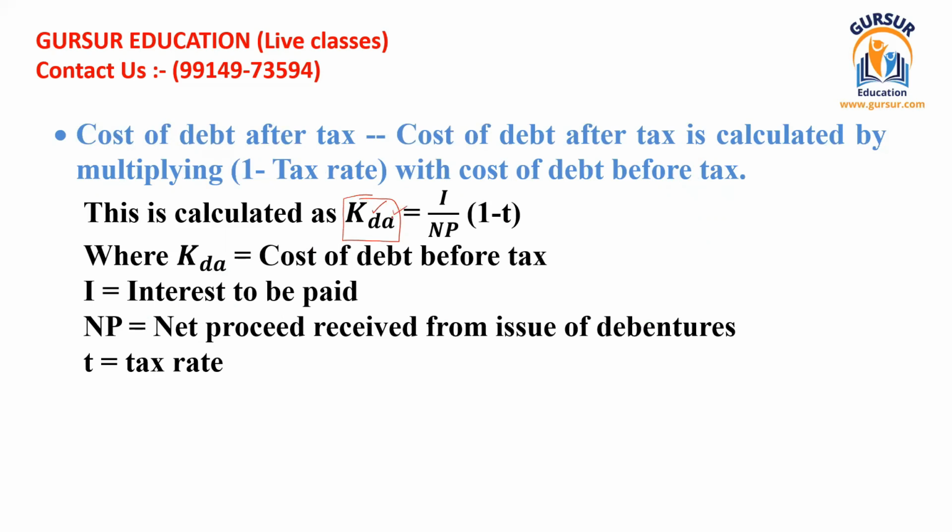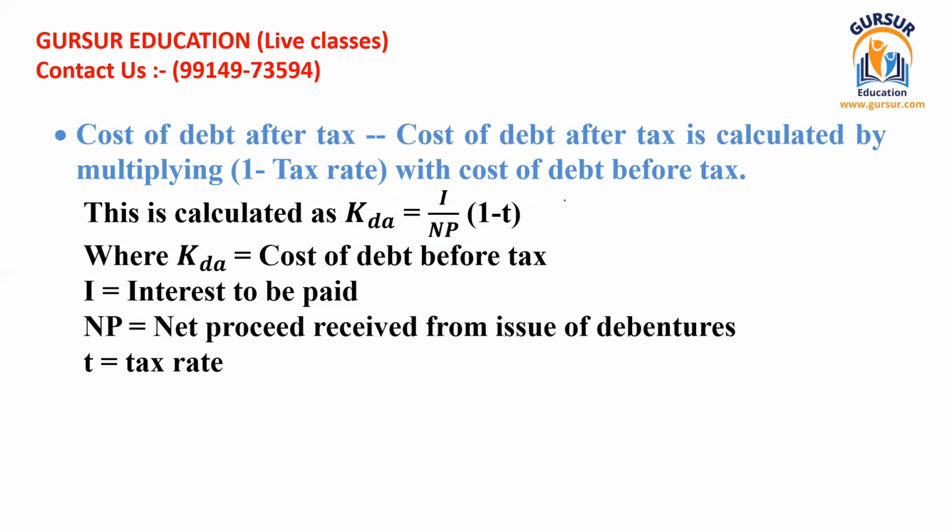Its formula is simple, and this is just an extension of the cost of debentures before tax, adjusted for the rate of taxation. And how this is calculated is very simple. It is interest divided by net proceed multiplied by 1 minus tax.